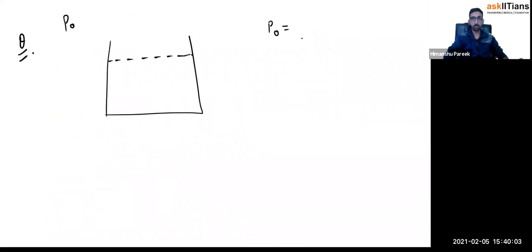Now, similarly, if I talk about this question here, we can see the atmospheric pressure is 1 atm. Now, basically, how much is 1 atm? It is 1.013 multiplied by 10 to the power 5 newtons per meter square, or Pascal. Now, let's say in terms of P naught only we have to answer.